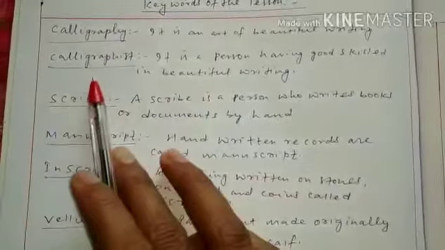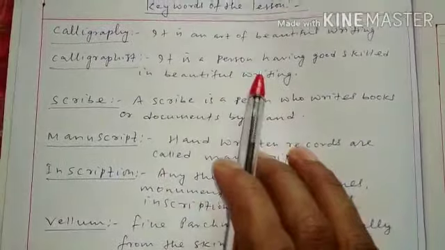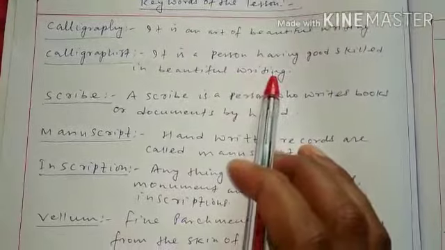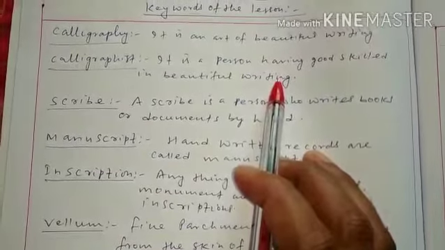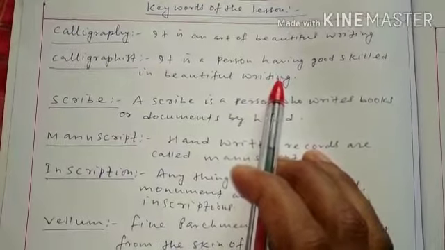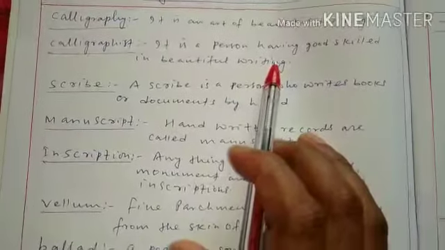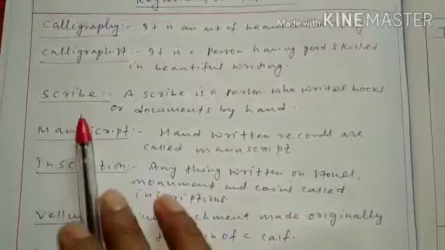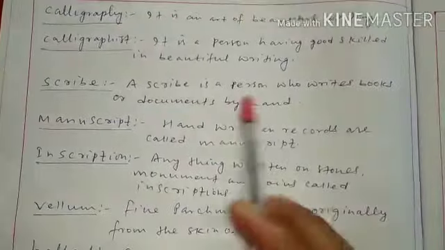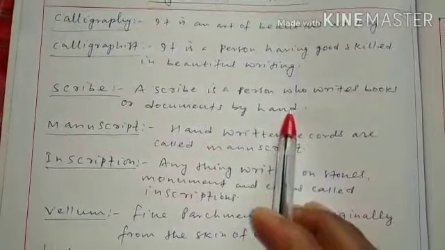The next is calligraphist. Who is called calligraphist? It is a person having good skill in beautiful writing. Before the print invention, calligraphists were mostly used to write the written information. The next is scribe. A scribe is a person who writes books or documents by hand.